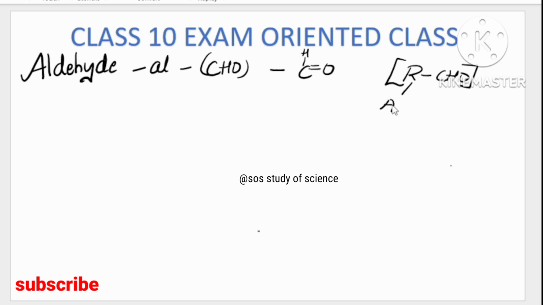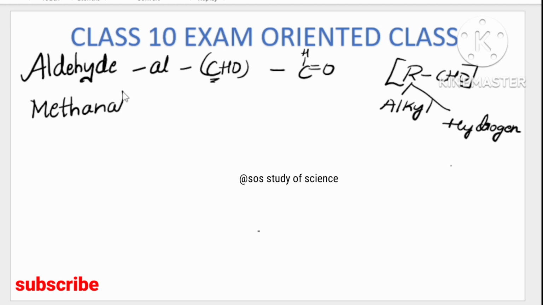In alcohol I told you R is alkyl. Here R may be alkyl or it may be hydrogen. Let me tell you why it can be hydrogen, because our functional group itself has a carbon. For example, the first member of aldehyde is methane. Take out this E and add Al, it becomes methanal. Meth means how many carbon? 1 carbon. And what does Al mean?